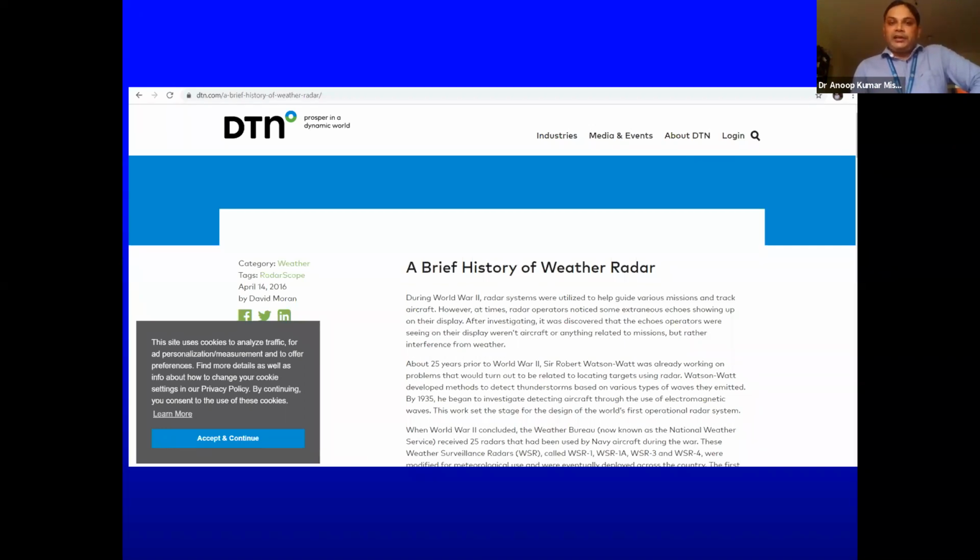So they sat together and decided, let us find some way to correct this error. But at a later stage they thought, hey, this is actually a plus point. We can use this to detect rainfall, or we can use this to detect the intensity of the storm. So finally, this limitation of radars was utilized to detect rainfall or to observe our weather. This was a limitation which was converted to an advantage for humankind. So please read this blog. This is a very interesting one, and I'm sure that you will enjoy it.